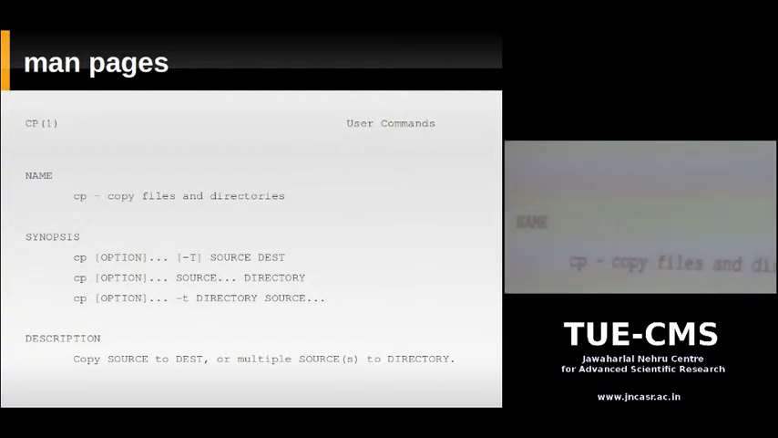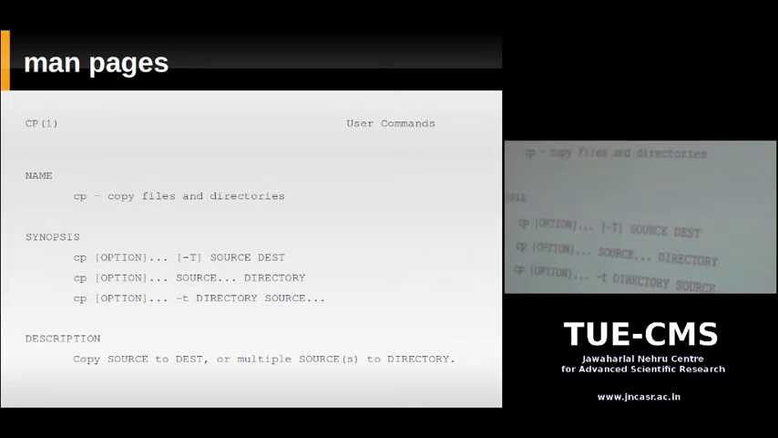It copies files and directories. Okay, that's a one-line summary of what the command does. Now you go down, and it's going to show the synopsis. The synopsis tells you how you're going to run that command, how you're going to tell cp which directories and which files to copy.